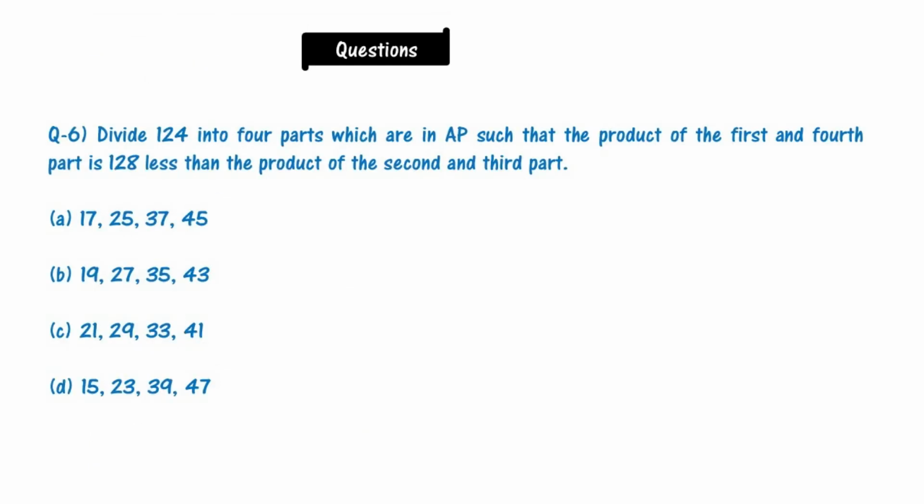Now moving towards question number 6. Divide 124 into 4 parts which are in arithmetic progression such that the product of the first and the fourth part is 128 less than the product of the second and the third part. Options are 17, 25, 37, 45. This is the first. Second option is 19, 27, 35, 43. Third is 21, 29, 33, 41. Fourth is 15, 23, 39, 47. Please solve this question.